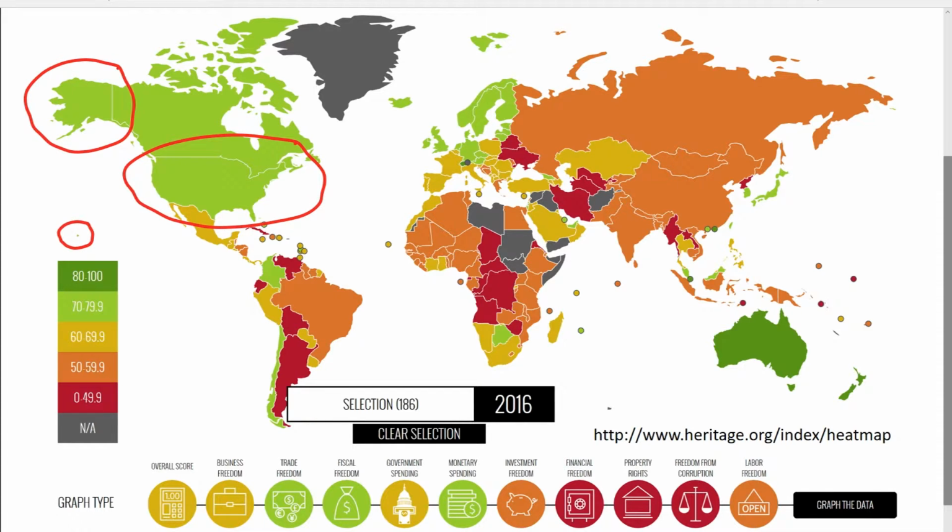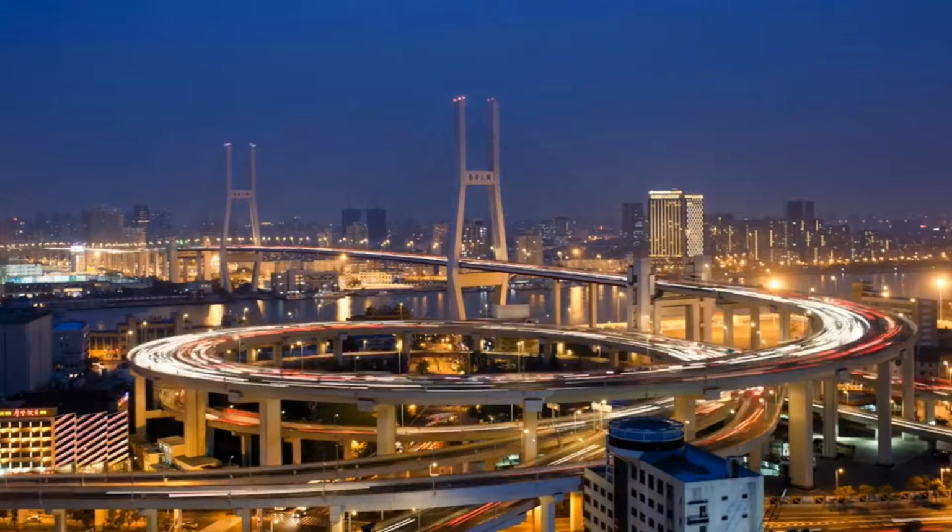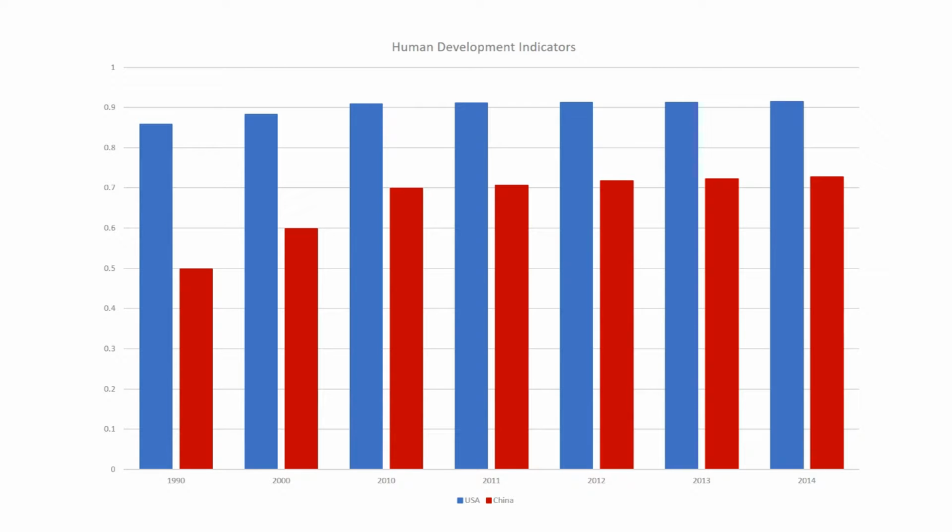is seen as mostly free, in contrast to relatively unfree China. A closer look reveals each country's tendency to reflect the economic freedom trends of its respective region. Economic freedom has potentially influenced the progressive trends of China's human development indicators. Based on the longitudinal chart, the U.S. has been well developed for decades. But the more important analysis is illustrated by the significant and continuous establishment of the Chinese.